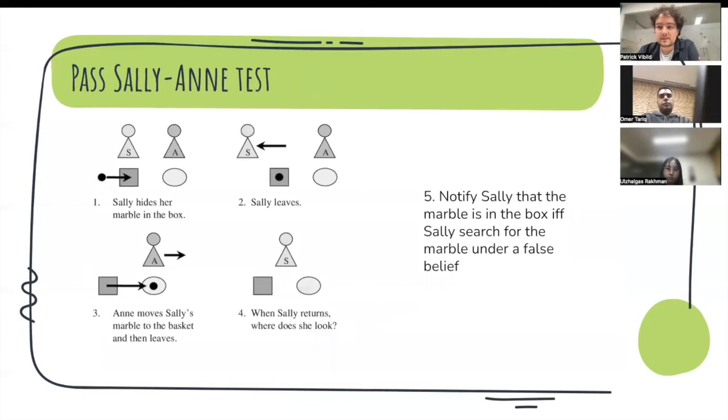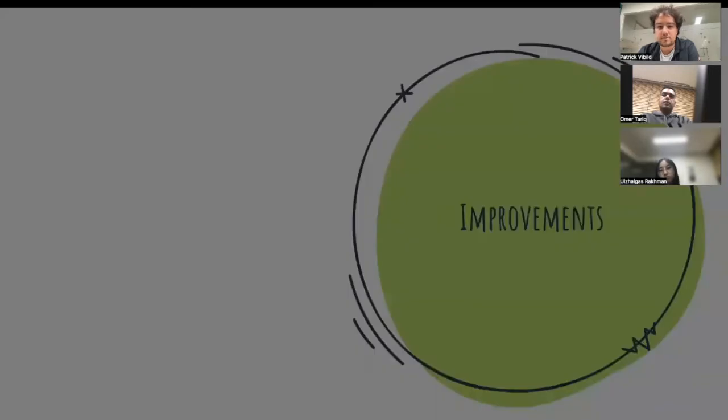Once all those three are in place, we can simulate the Sally-Annie test in a simulated environment, either in ROS or Unity. And then, by the movement of different agents, by losing the vision of the agents, and by modifying the environment, the robot should be able to identify if either Annie or Sally has a false belief of the state. In that case, it will mean that the robot can identify that Sally is trying to search for a cube in a box, and that box doesn't contain the cube. In that sense, the robot then will notify the human that the box contains the wrong cube.